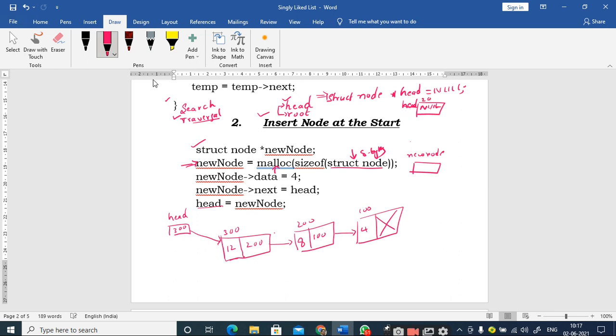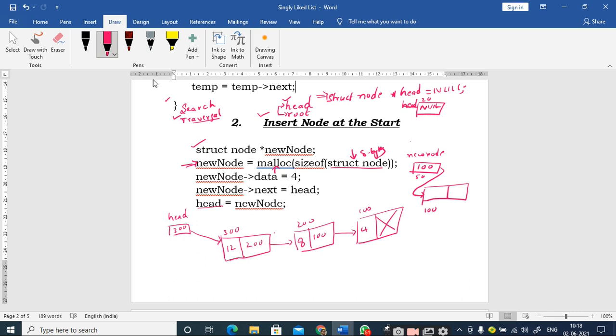Assume that the base address is 20 and this is 50, and now I have allocated a new node. Assume that the base address is 100, right? Whatever memory is allocated for this new node, the base address is returned and stored inside this location. So this is how the pointer is pointing to the newly created node.